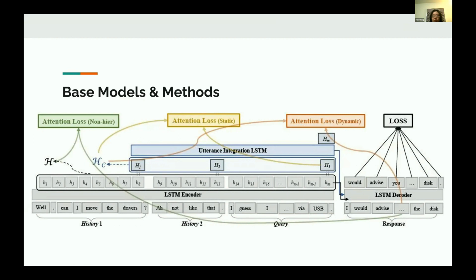There is also an added method, which is called utterance integration. If utterance integration is applied, there is an LSTM layer that integrates all utterances in the dialogue, and this vector will be input to the decoder. Otherwise, the vector of the last token in the dialogue will be input into the decoder.